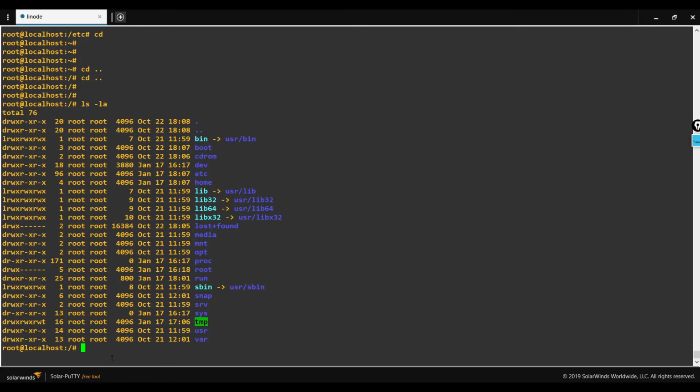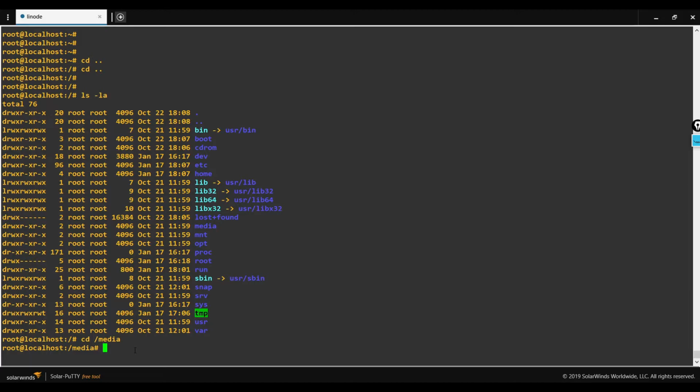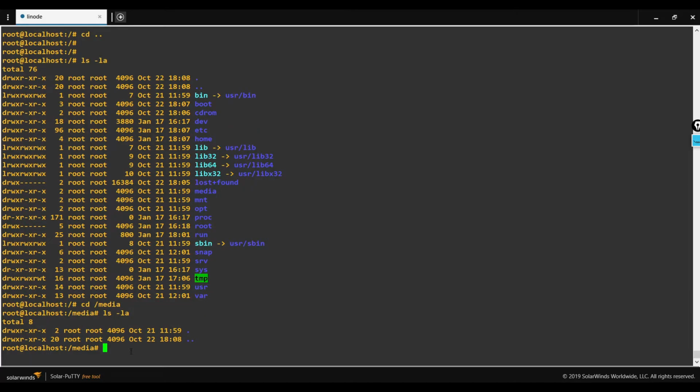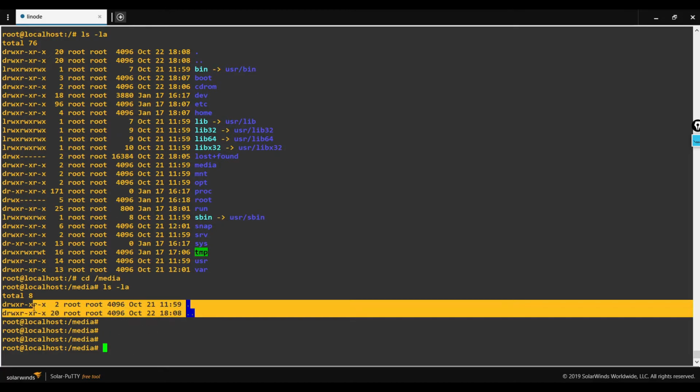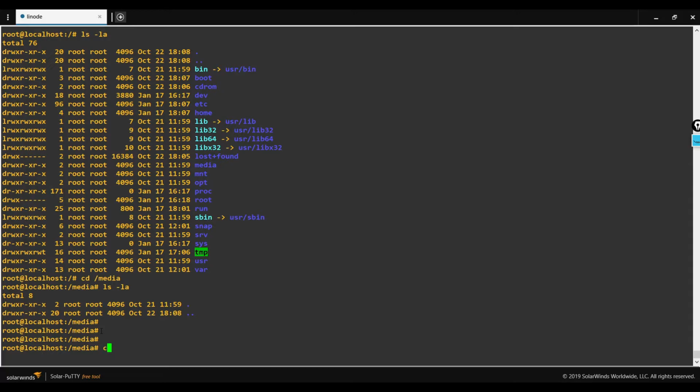If you plug in any external devices such as USB, it will be detected in the media directory. I haven't connected any USB device, so this particular directory is empty.